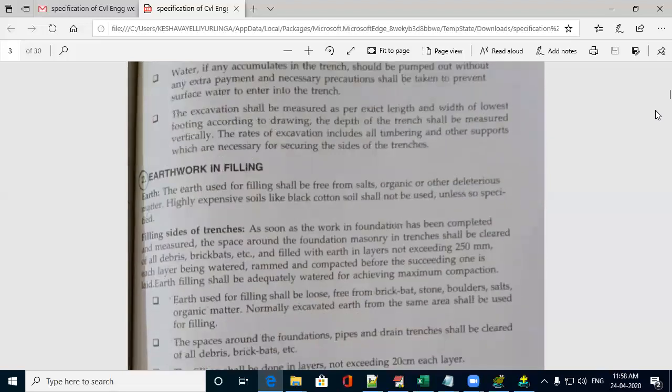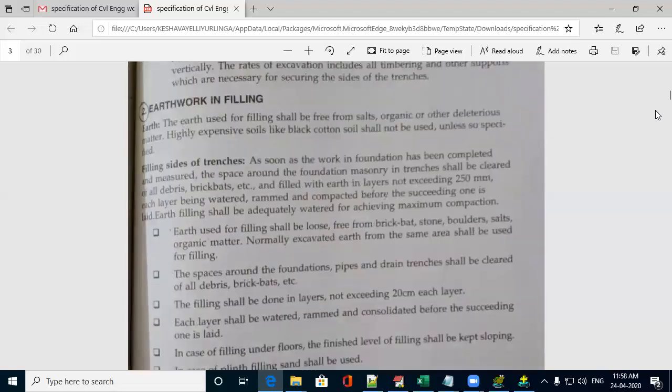Similarly, earthwork in filling. This says whatever earth you have excavated, the same earth should be used for the filling. And before that, you should take care of all the debris, brick bats, and any organic matter. All those things should be removed before it is filled after the construction of the foundation.